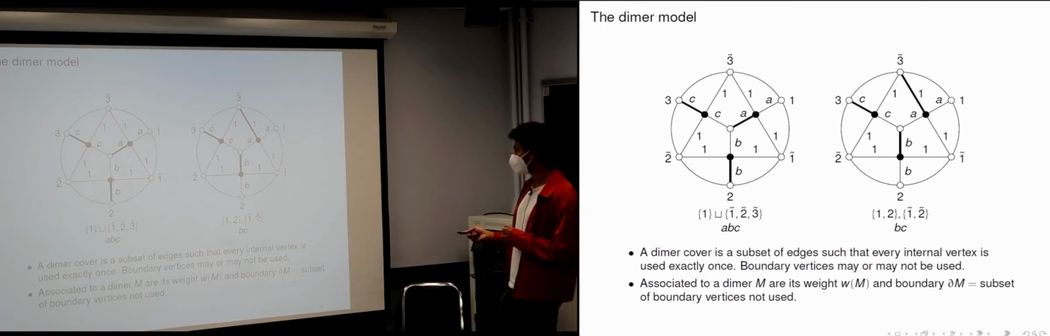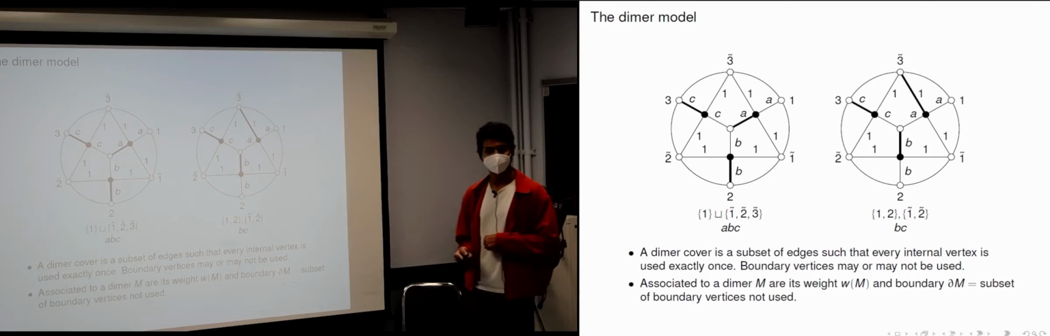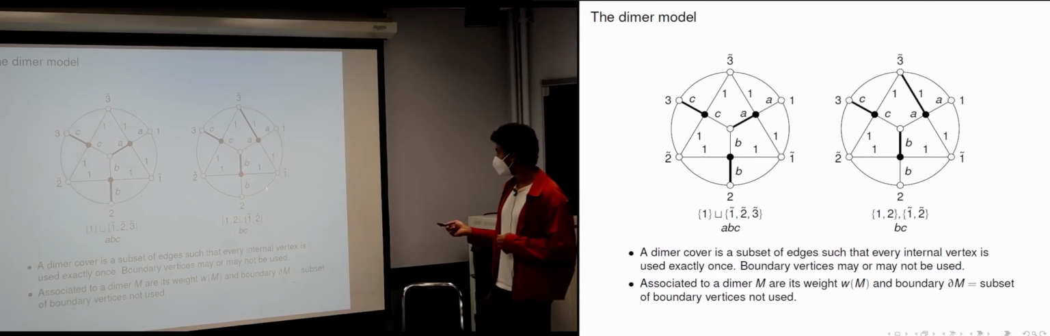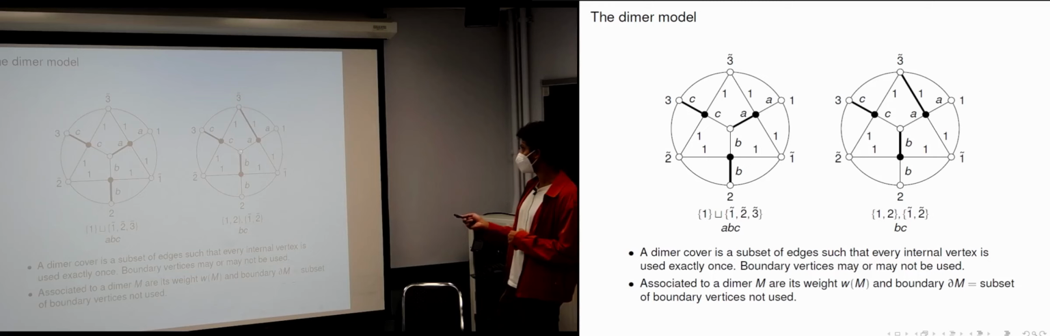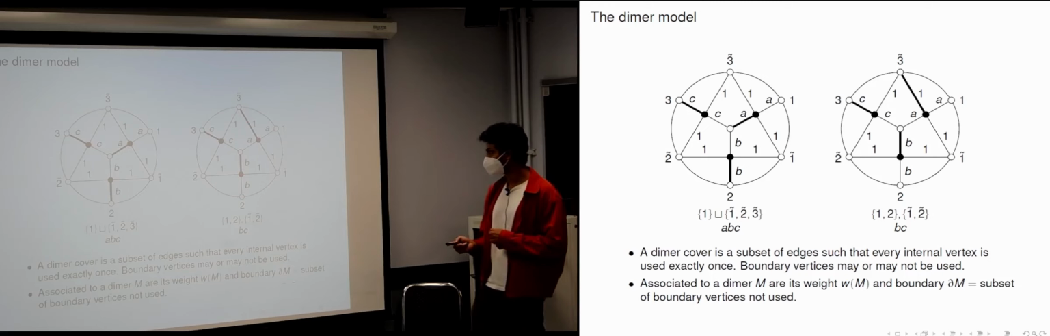So here are two examples of dimer covers. This black vertex is paired with this white vertex. This black vertex is paired here, and this black vertex is paired there. All the internal vertices are used, and 1 tilde, 2 tilde, 1 and 3 tilde are not used. Okay. And here's another dimer cover. Now this black vertex is paired there. This black vertex is paired there. This one's paired there. And these 4 boundary vertices are not used.